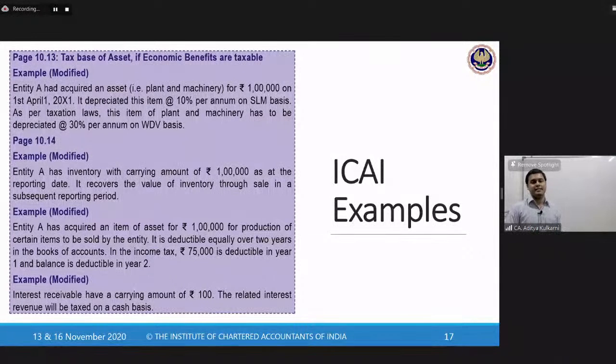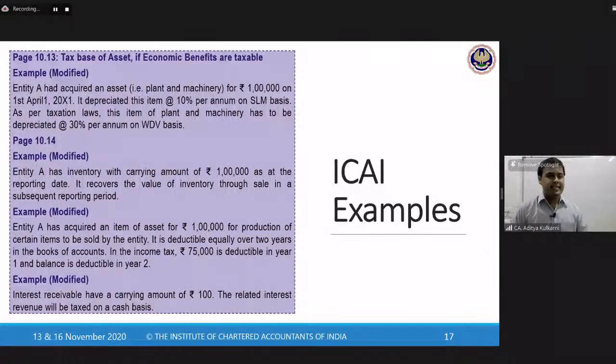Tax base of an asset if economic benefits are taxable. Okay, I think I have stapled it wrongly. Tax base of asset if economic benefits are taxable.